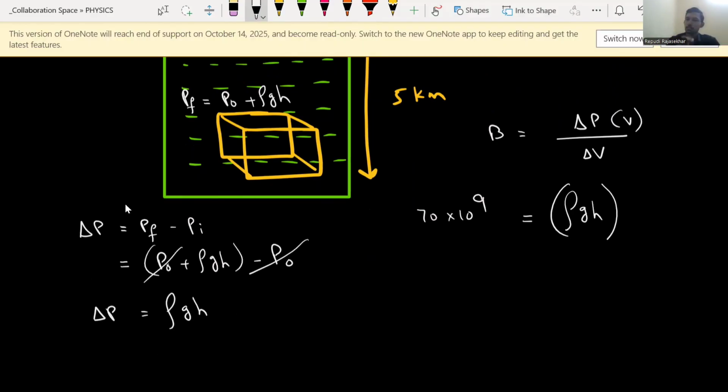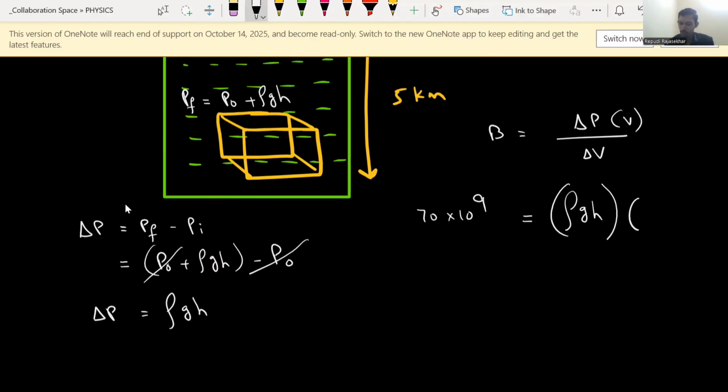If you want a deep analysis, that is why I'm telling: just learning the formula is different. Learn the formula in a detailed way, okay? So loopholes you need to identify, and then you can solve the questions easily. So rho gh is the excess pressure due to fluid pressure only.